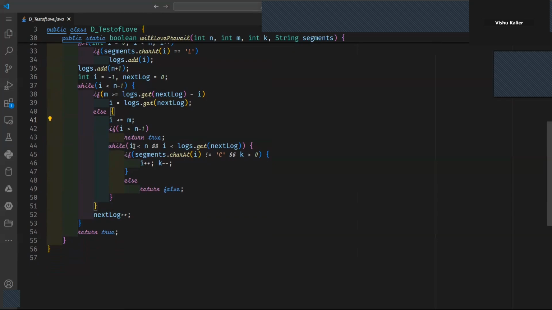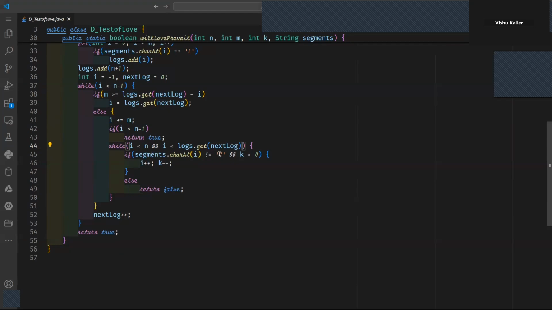Otherwise, while i is less than n and we have not reached the next log, if the log is not within the range of m, then we will simply keep on updating until we reach the log, because we have checked in the explanation that reaching logs is better and more optimized than swimming, because he can only swim for k segments.